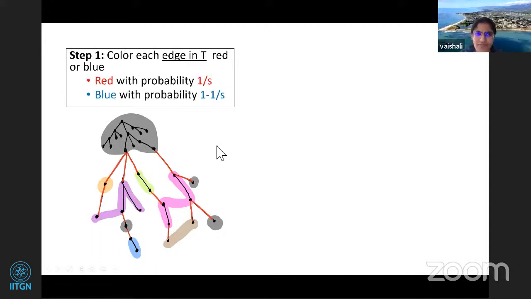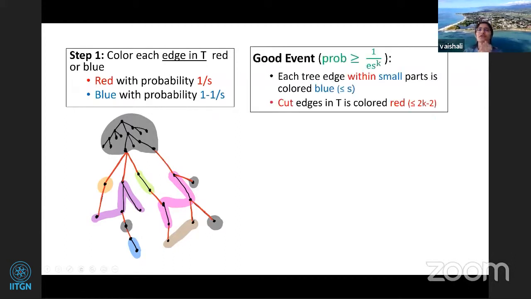So now we'll color each edge in the tree with red or blue color. Let me do the good event. So now, when does a good event happen? First you're coloring the edges of this Thorup tree with red or blue, but now it's a biased coloring. You're coloring red with probability 1 by s and blue with probability 1 minus 1 by s. It'll become clear why we are choosing this probability in a moment.